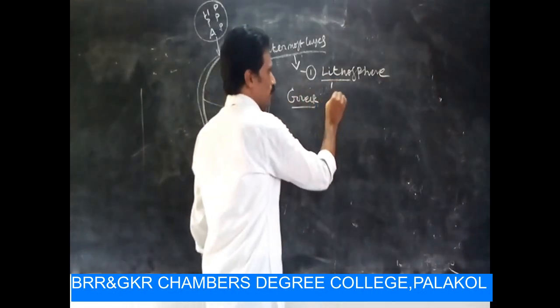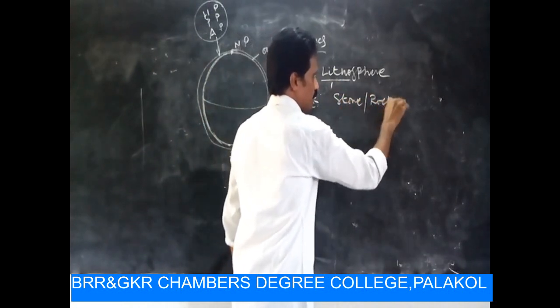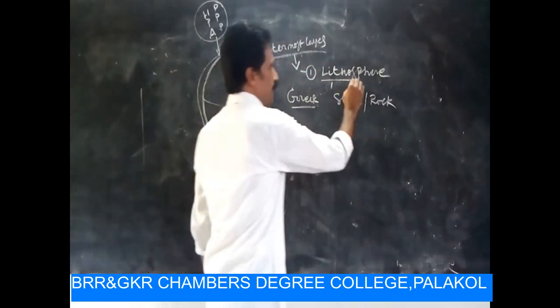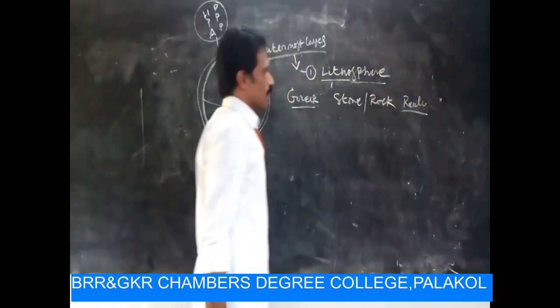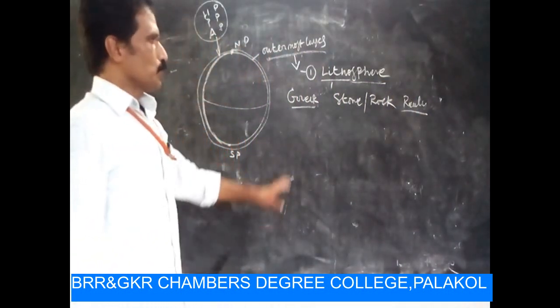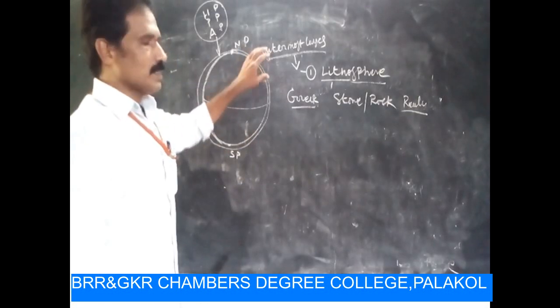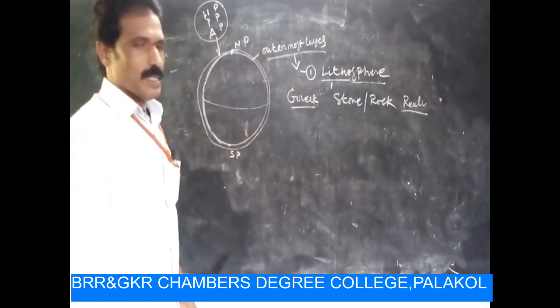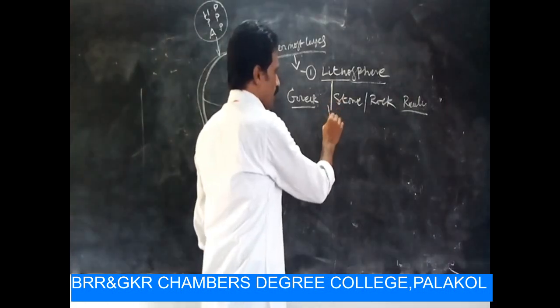Litho means stone or rock. Sphere means realm or layer, which is covered stone or rock on the earth surface. That is nothing but lithosphere.